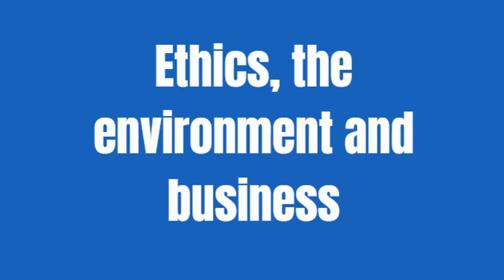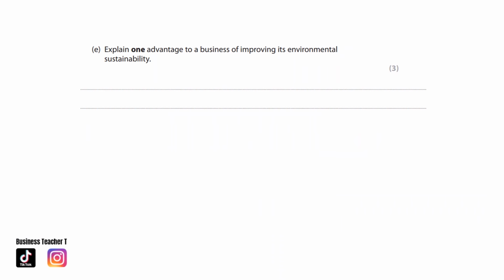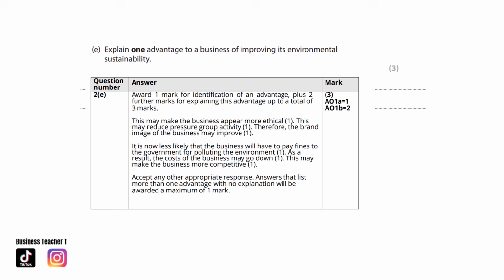Ethics, the environment, and business. Explain one advantage to a business of improving its environmental sustainability. The mark scheme. This may make the business appear more ethical. This may reduce pressure group activity. Therefore, the brand image of the business may improve.